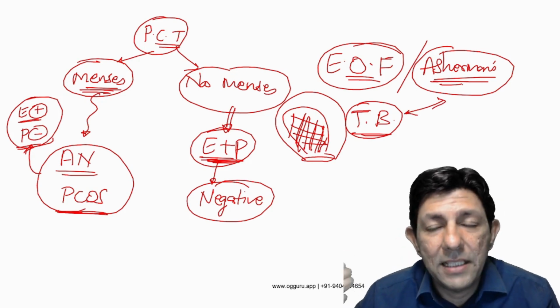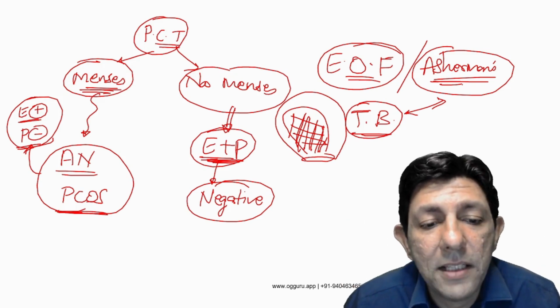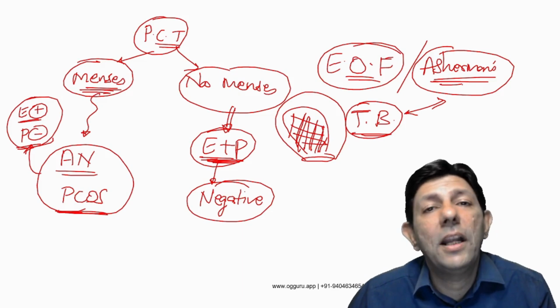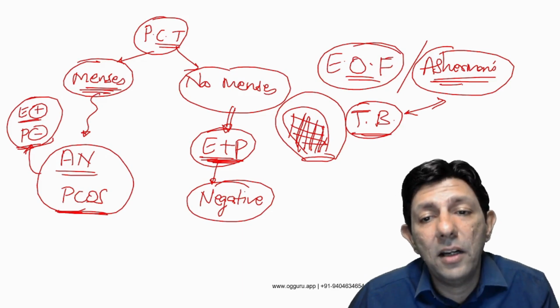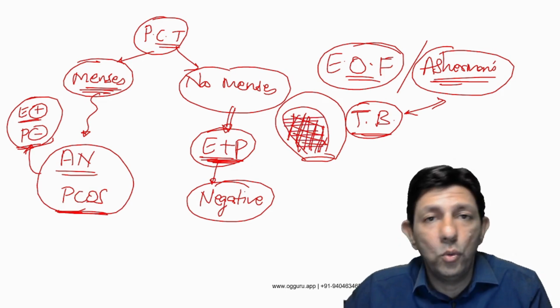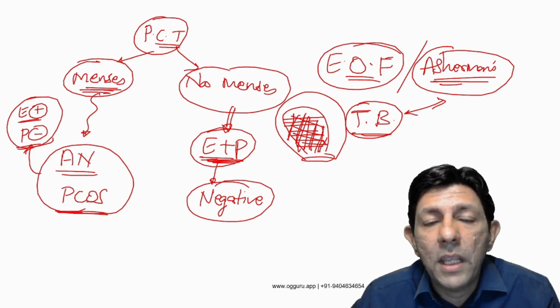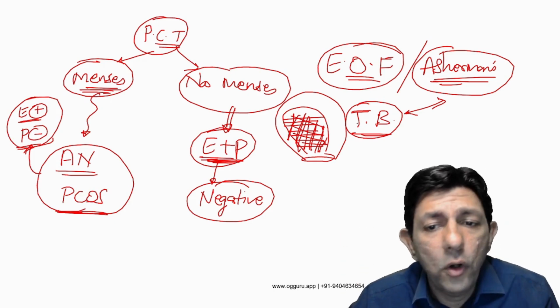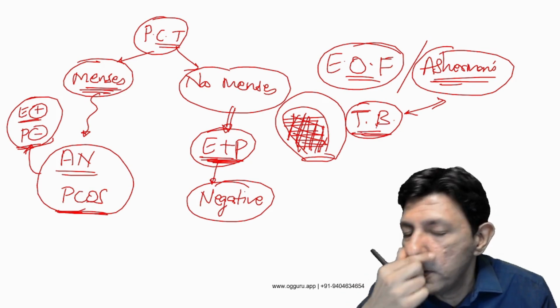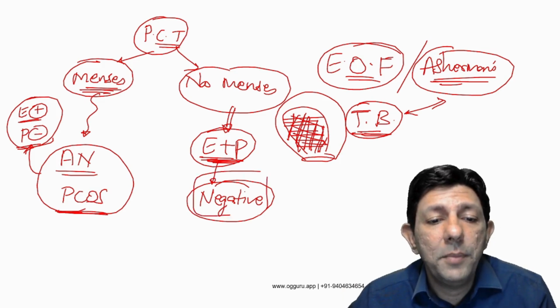Asherman syndrome is excessive curettage or genital TB. So therefore genital tuberculosis should be the answer, because E plus P negative can also happen in severe genital tuberculosis leading to complete fibrosis and adhesions inside the uterus. Those are the only two conditions, end organ failure and Asherman syndrome, or complete genital tuberculosis, where the uterus endometrium is damaged, that will cause E plus P to be negative.